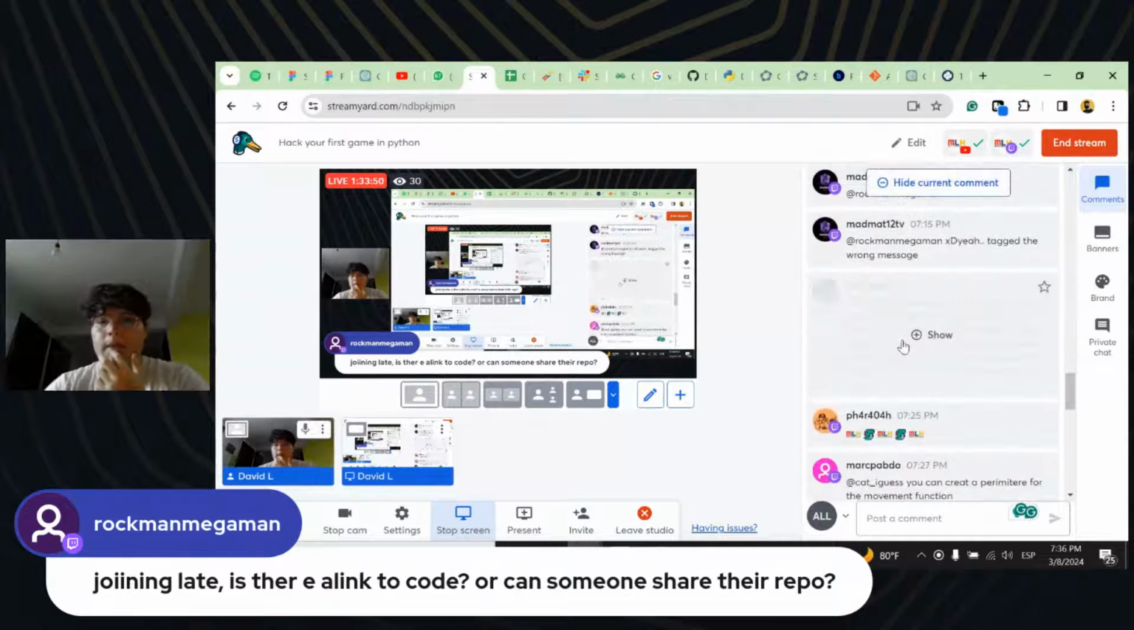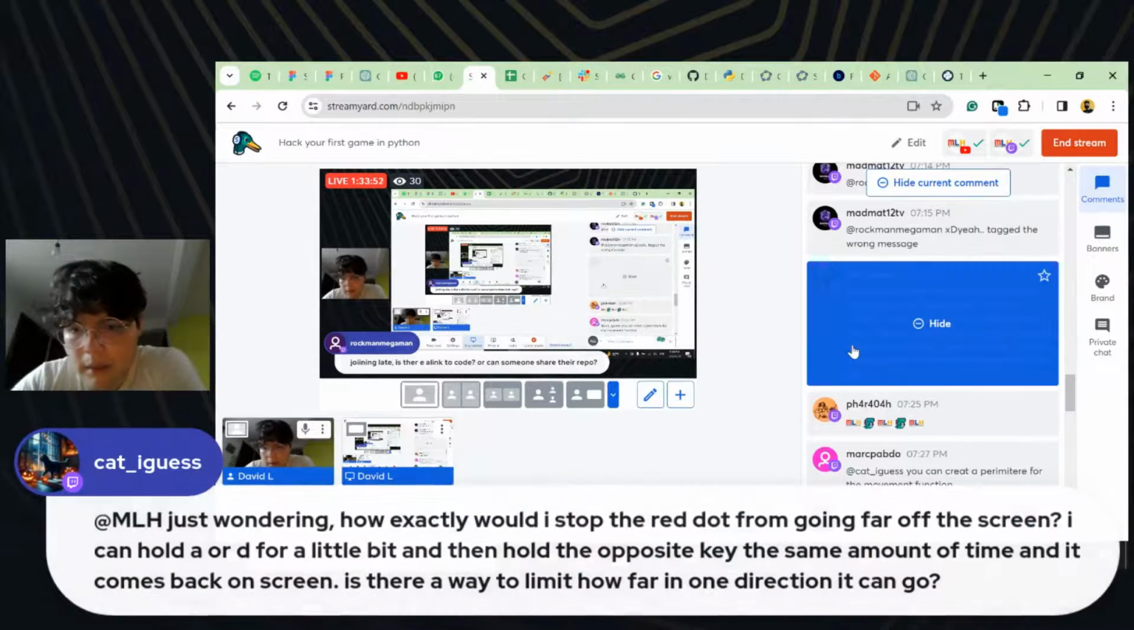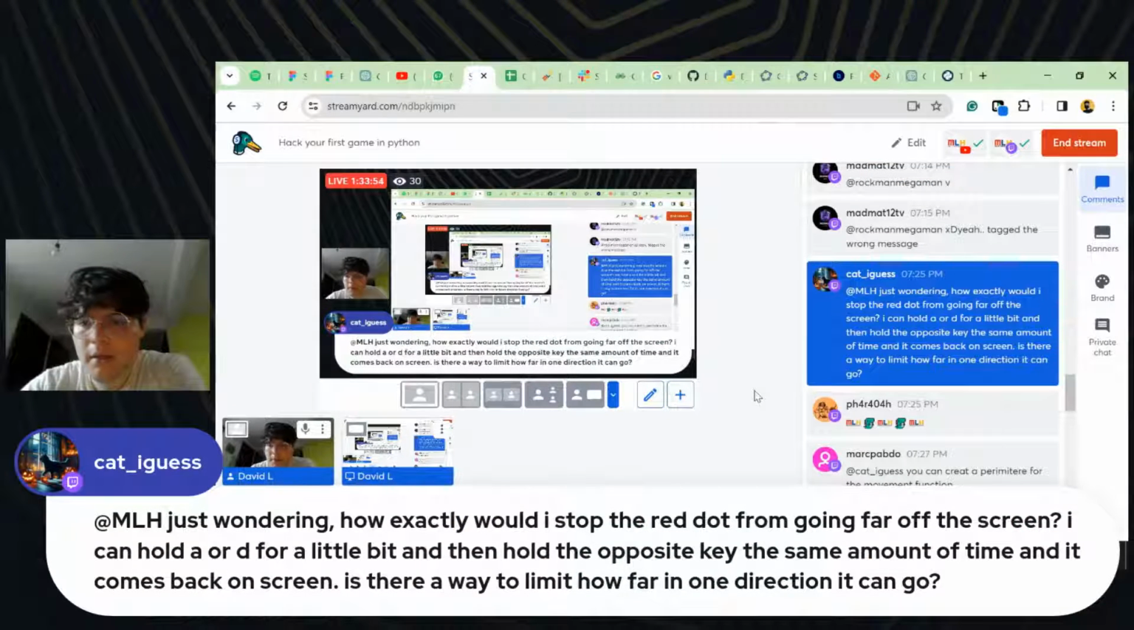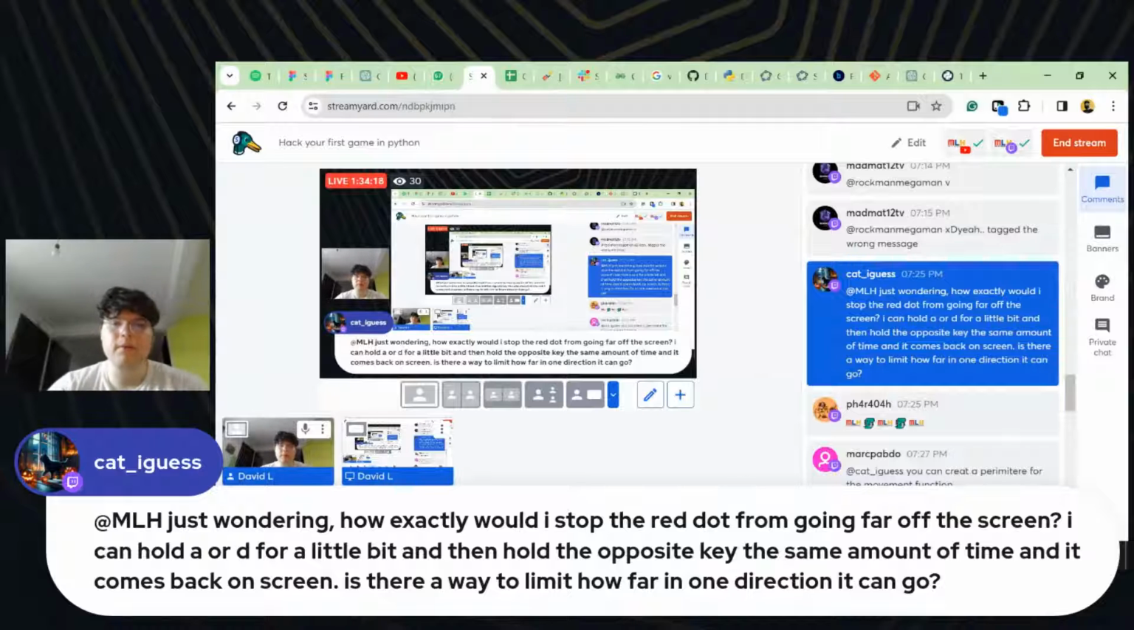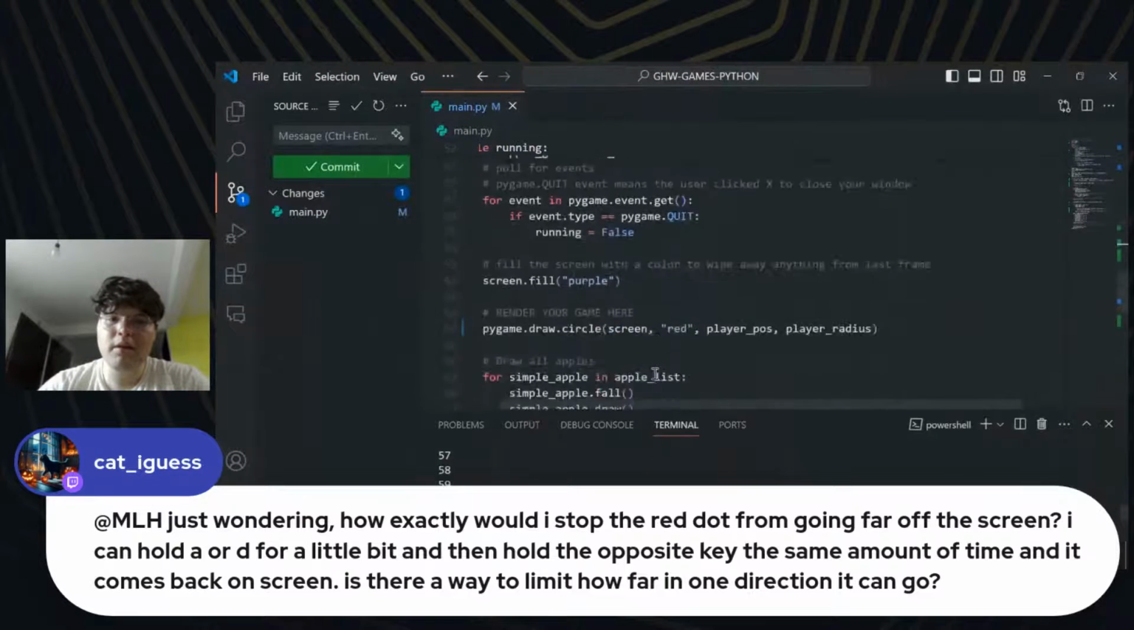Let me see the comments. Yeah, tag rule. MLH, just wondering how exactly will I stop the red dot from going off the screen? I can hold down a key the same amount of time and it comes back on the screen. Is there a way to limit how far one direction can go? Yeah, I think we can just manage the limits that the player can get around by having another variable. For example, we can just make another if right here.